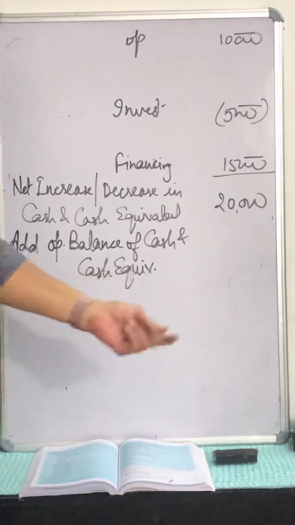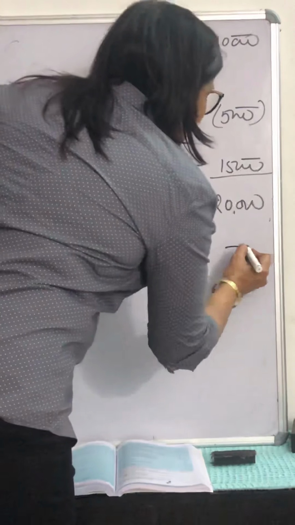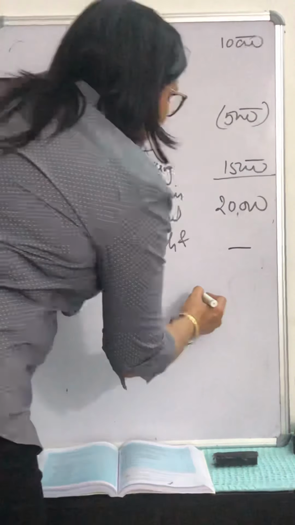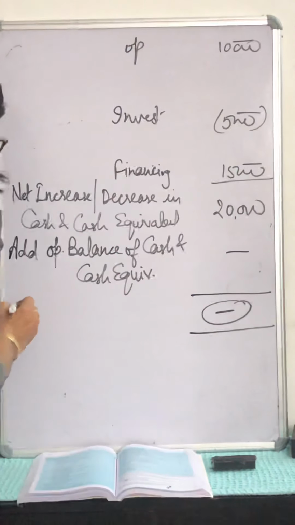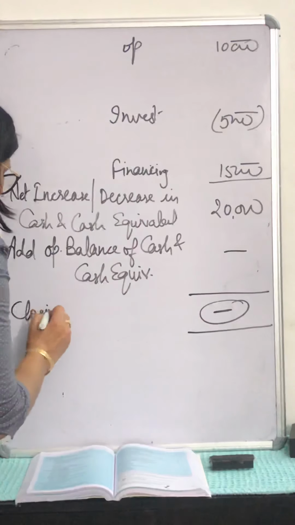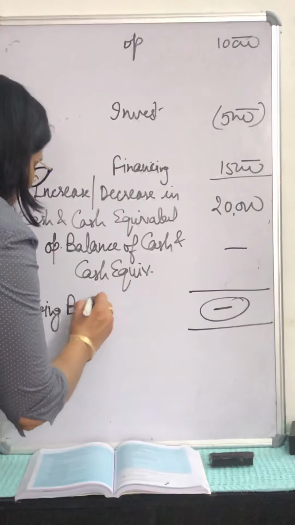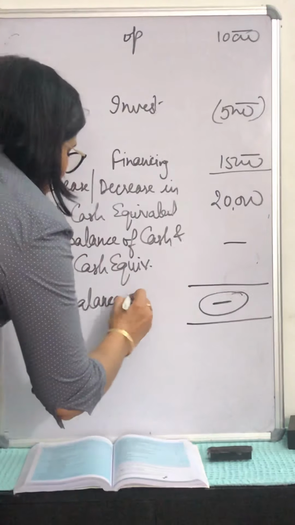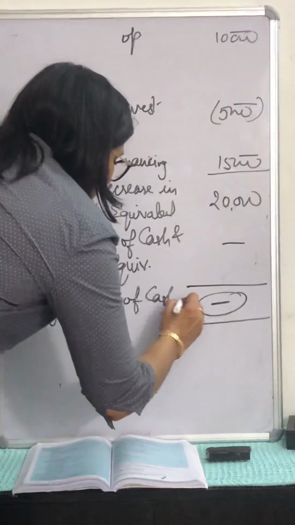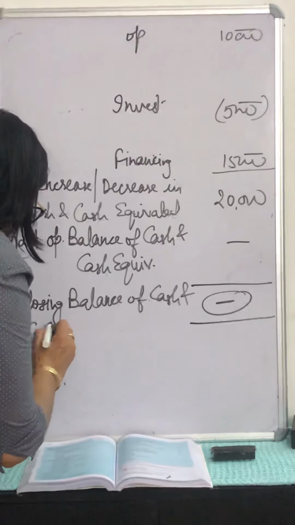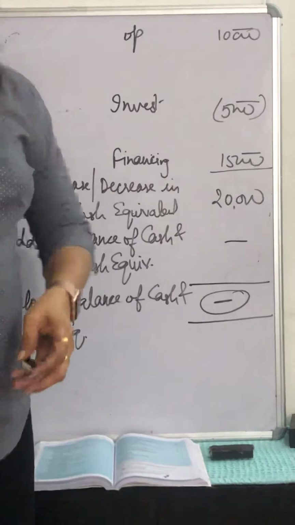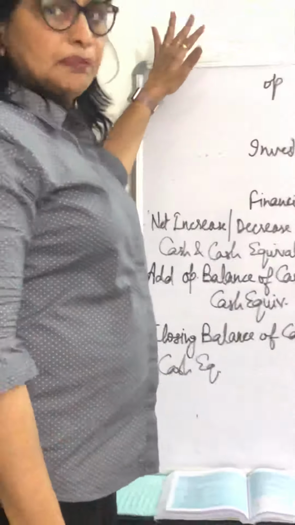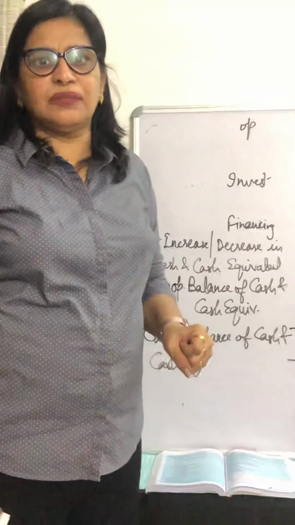Opening balance of all collectively will be added over here, and finally this amount which you will get will be your closing balance of cash and cash equivalent. I think this is the complete format of the cash flow statement.